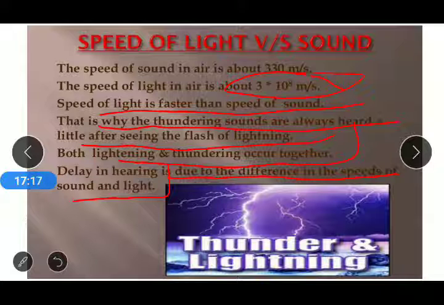The speed of sound in air is 330 meters per second, whereas the speed of light in air is about 3 into 10 to the power 8 meters per second. Because the speed of light is faster than sound, in the case of thunder and lightning we see the flash of light first and hear the sound later.